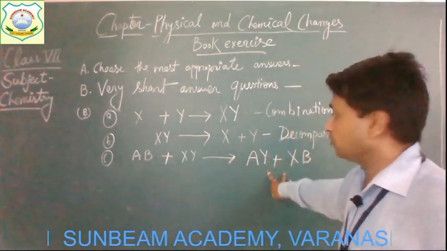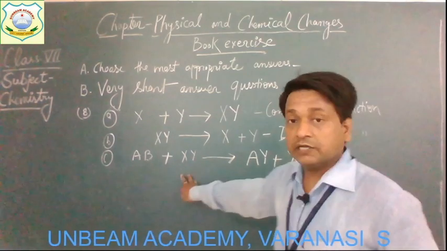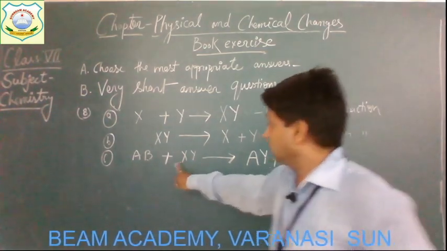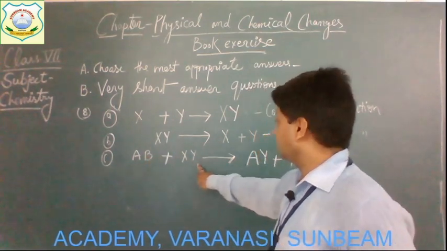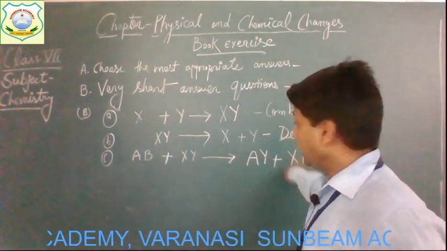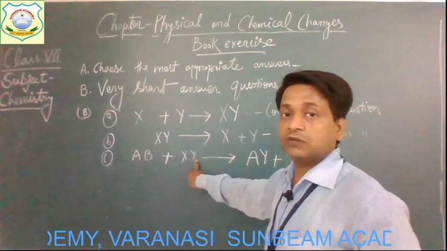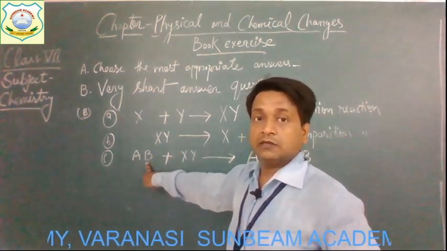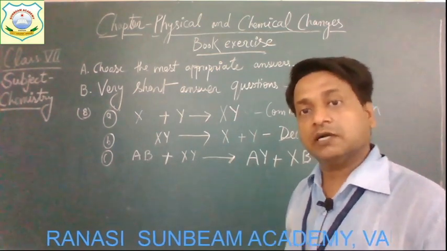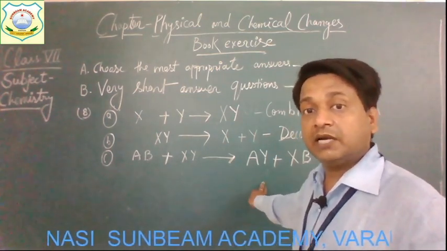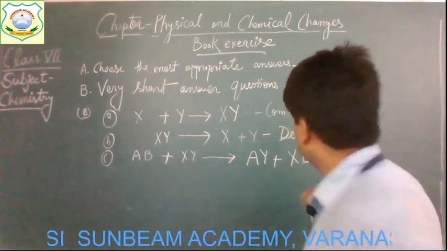So this one is the product. So what you notice here is that B is displaced and goes to X, and Y is displaced and goes to A. So the displacement of two different substances occurs. So this is a double displacement reaction.